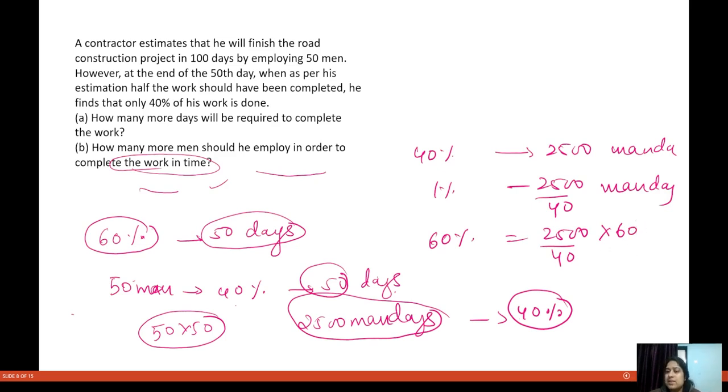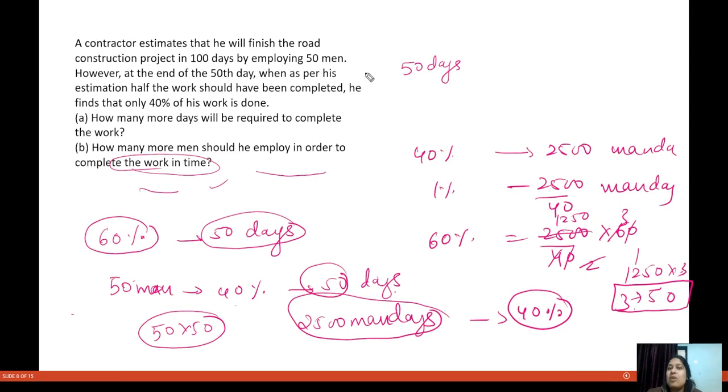So this will become 3, this will become 2, and this will become 1250. Now this will become 1250 into 3. Zero, 3 fives are 15, 1 carry, 3 twos are 6, 7, so 3750 man days of work we have to do more. Now you have to do this in 50 days.